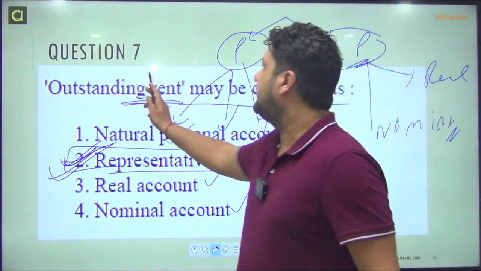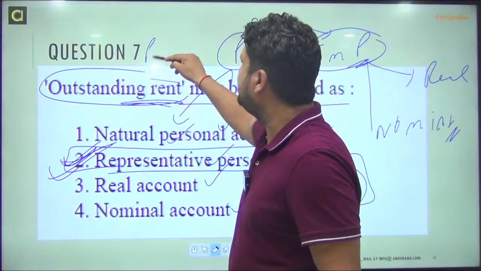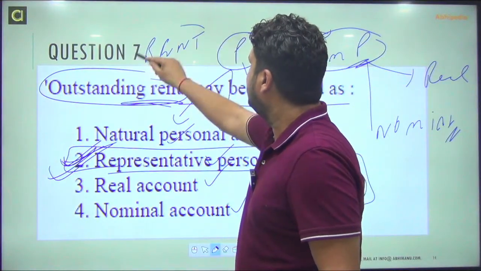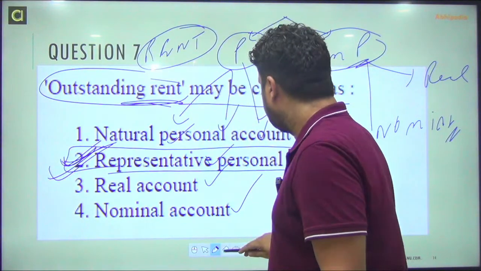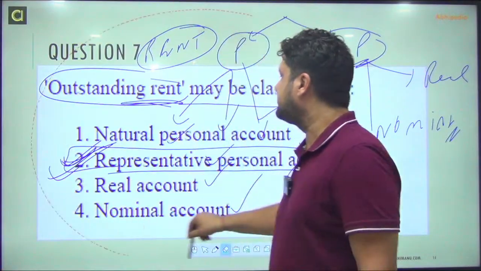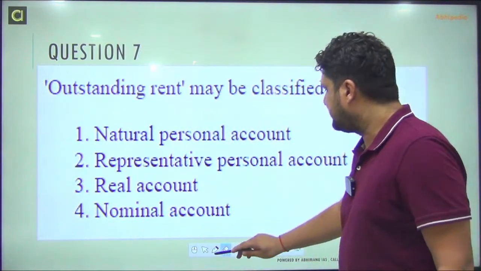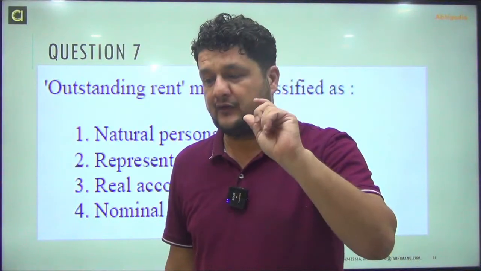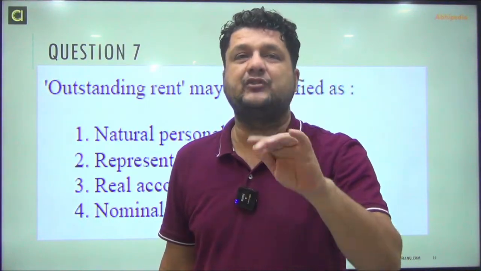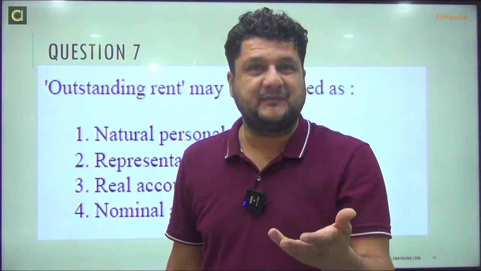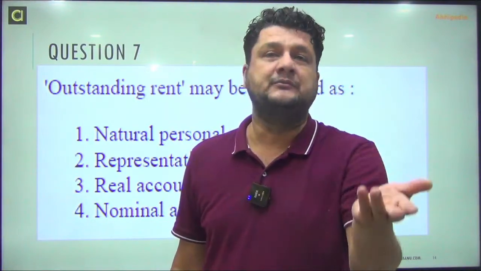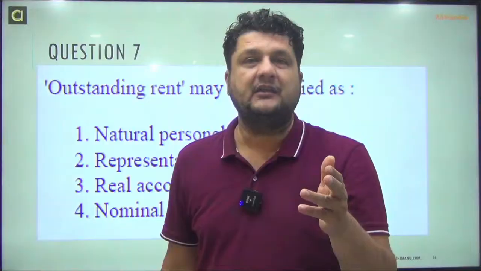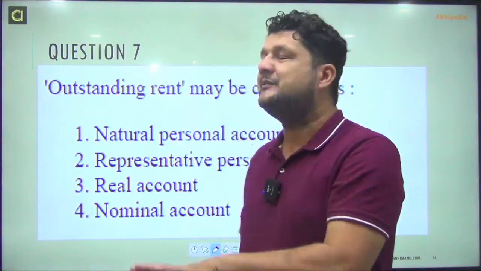This accounting rent is an expense, so it is a nominal account, but when it is not paid, it is assumed because of the accrual concept. Due to the accrual concept, you have to record an expense, whether you pay it or whether you don't pay it. So when you don't pay it, it becomes outstanding.